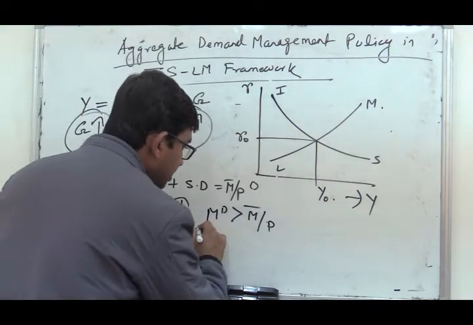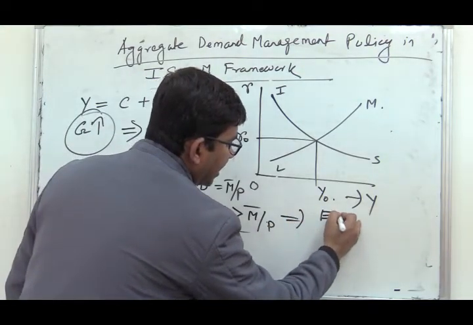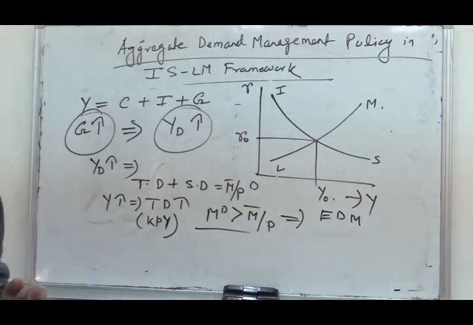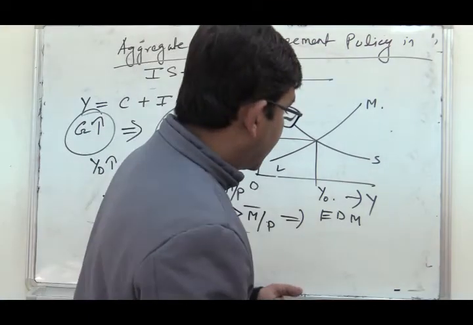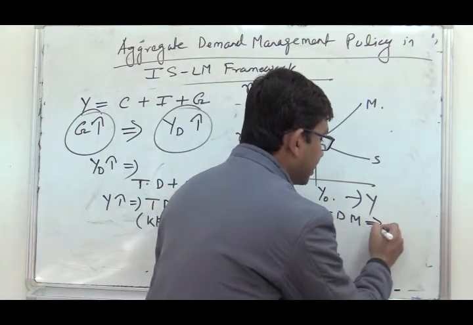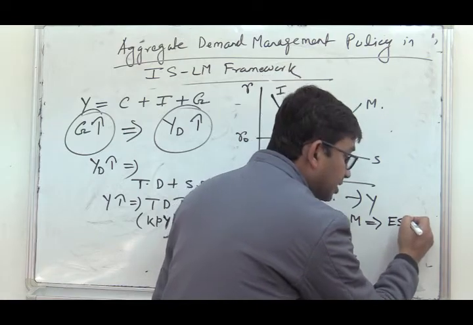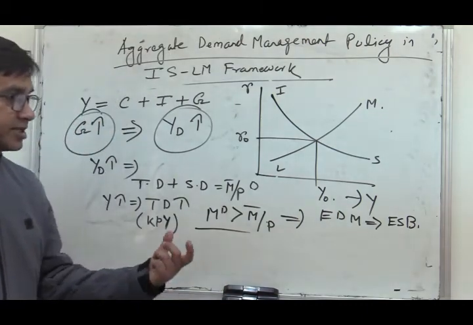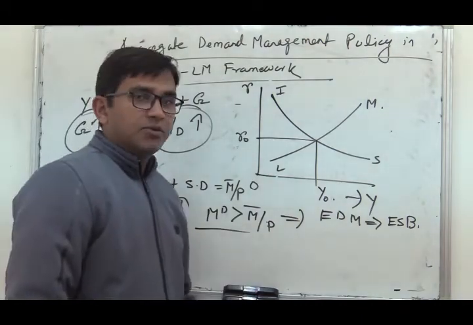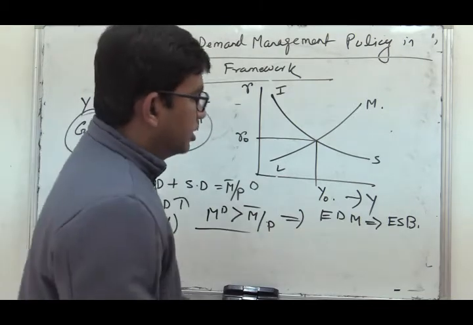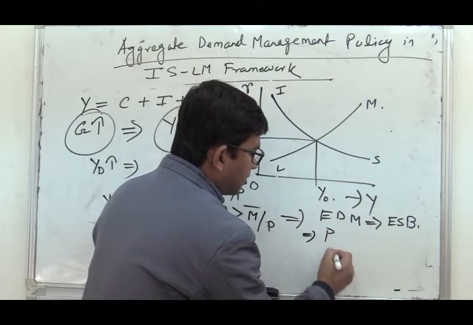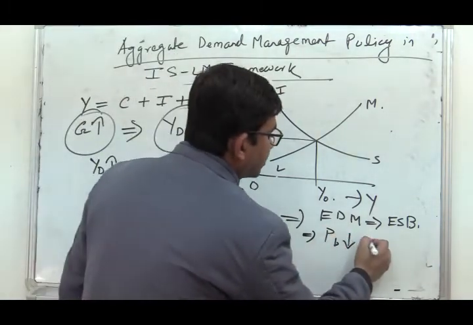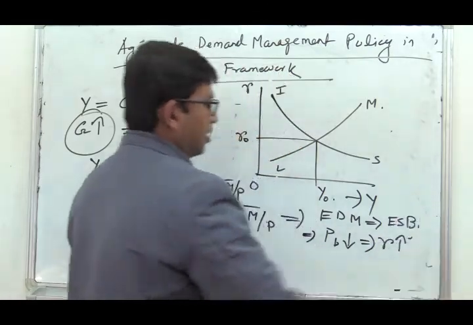Then what will happen? This will create an excess demand situation in the money market. Whenever there is an excess demand situation in the money market, that will definitely create an excess supply situation in the bond market, because people have excess demand for money and they will try to get it by selling bonds. So what will happen? The bond price will start to fall, and after that the rate of interest will start to rise.